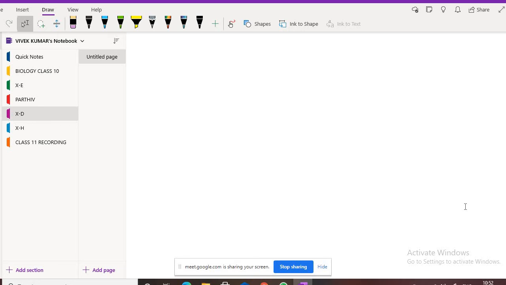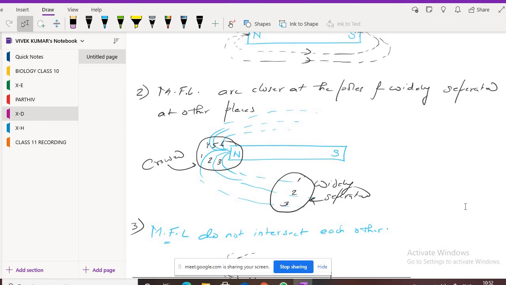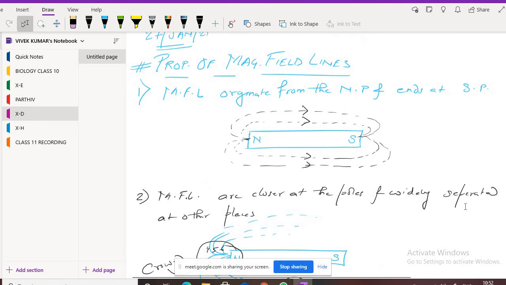The way I have explained, you will write it down. If this question comes in your board examination, then this is how you will write it. You will write down the property, for example, magnetic field lines are closer at the poles and widely separated at other places. Right now I have written it.